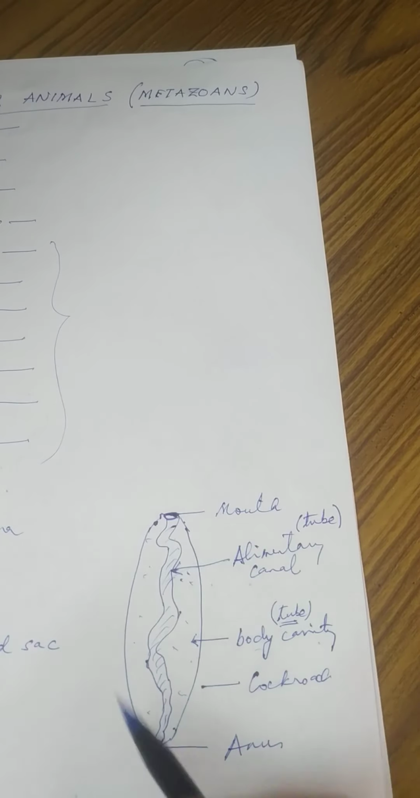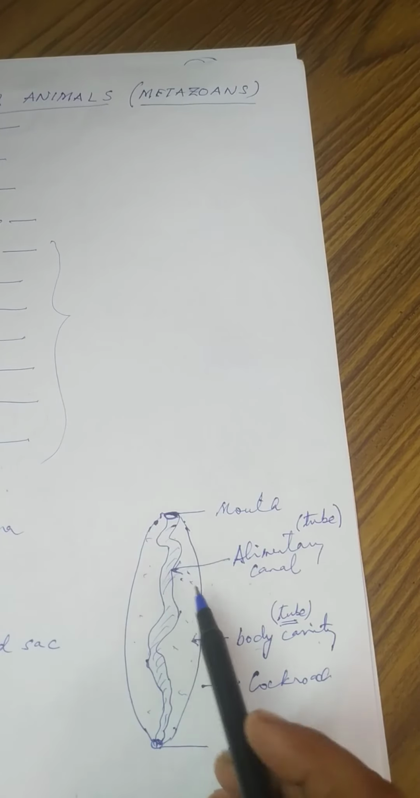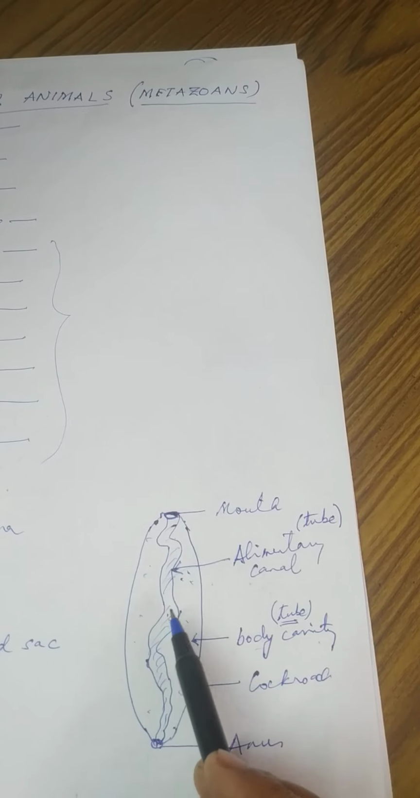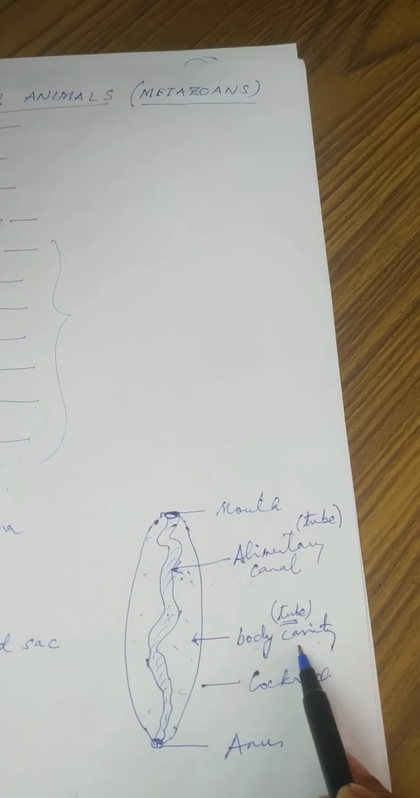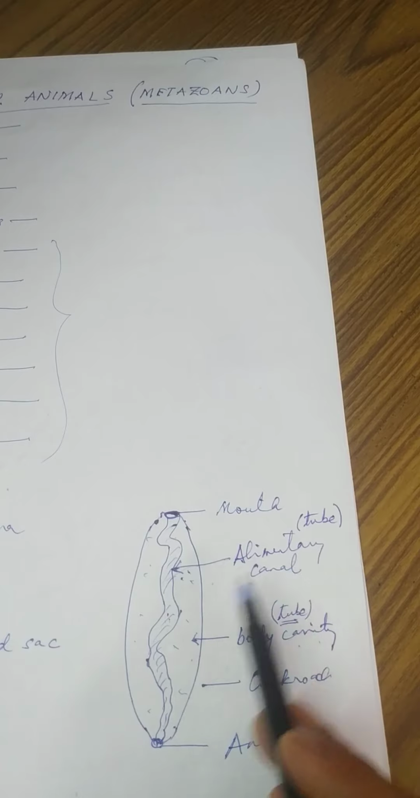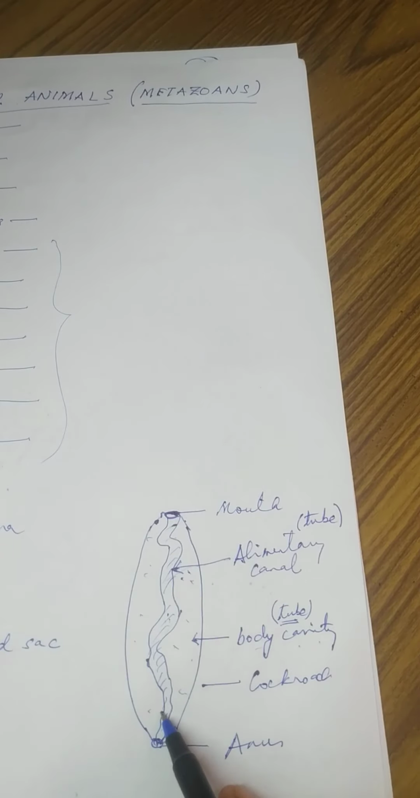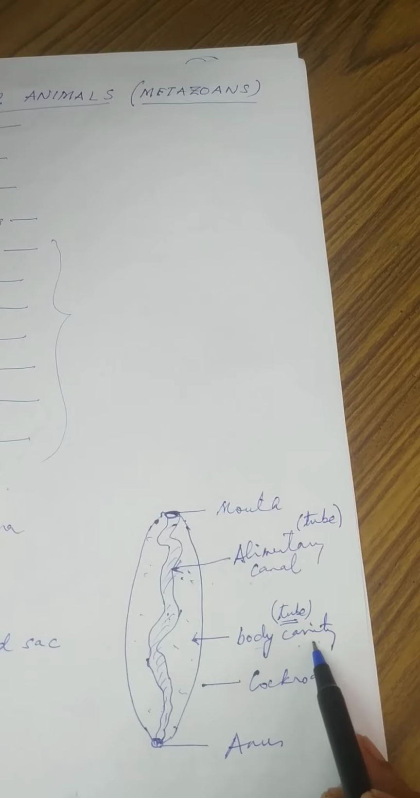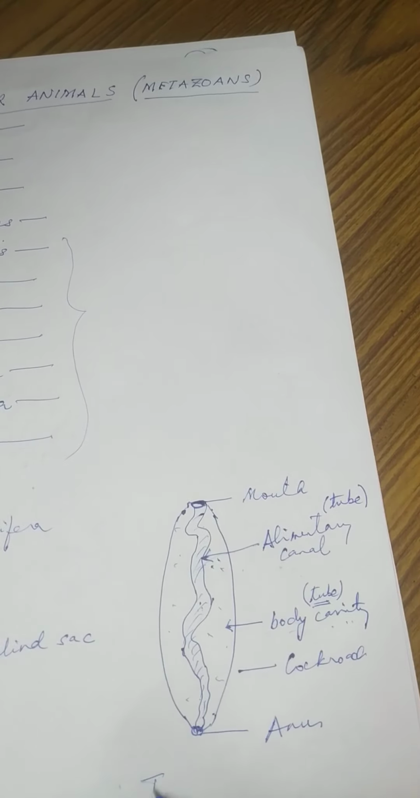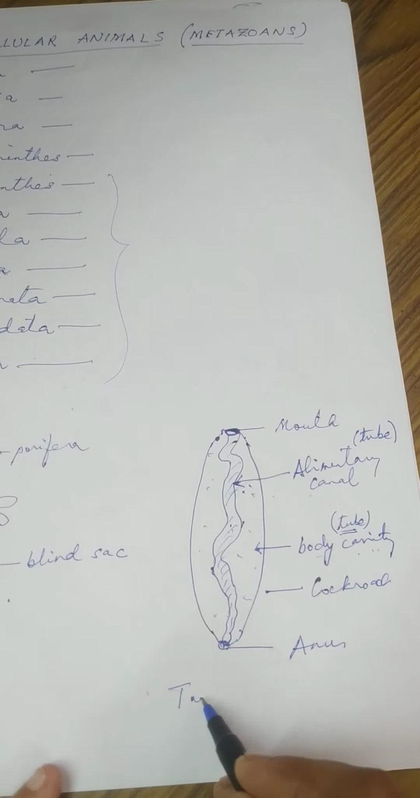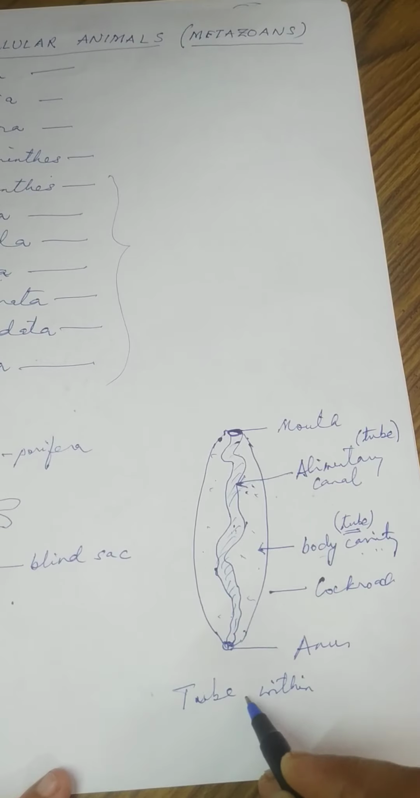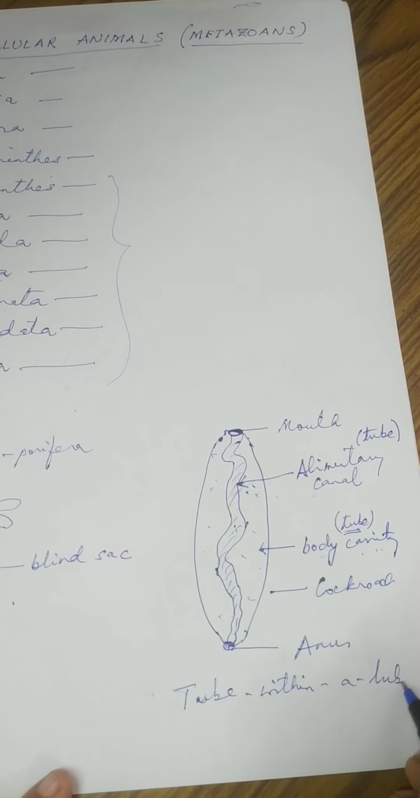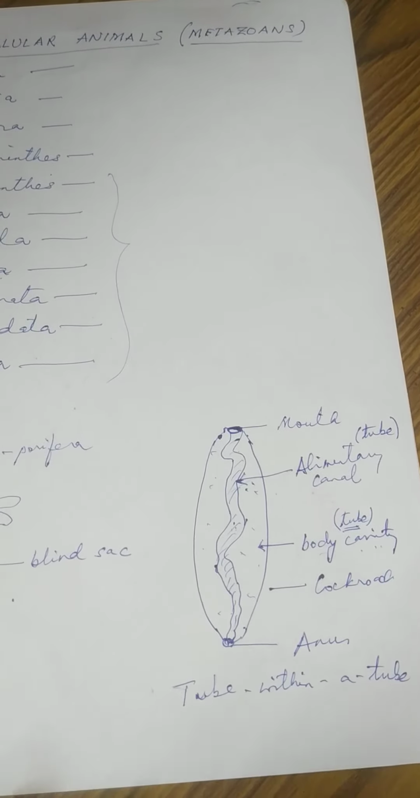Okay. So in this kind of body plan, what do you find? This alimentary canal is a tube. This alimentary canal is present inside another tube, which is the body cavity. And hence the name tube within a tube body plan. So it is known as tube within a tube body plan.